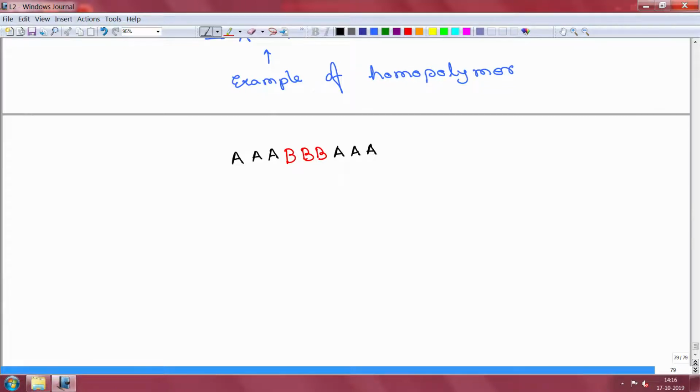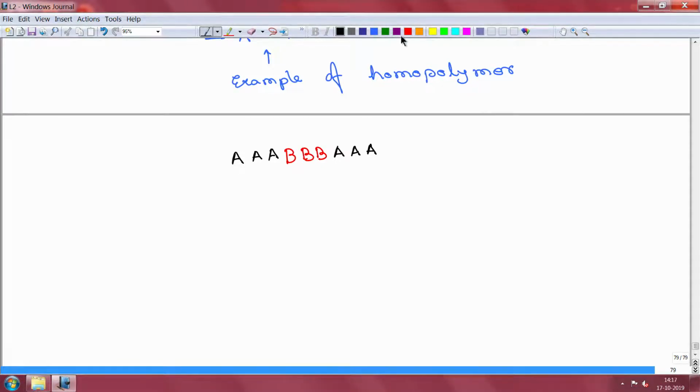Copolymers can also be of different types, random copolymers, grafted copolymers, etc. We are not going to discuss too much about that. That also takes us into the chemistry of how we should be making these polymers. That is outside of the scope of this particular course, but it is useful to know that these exist and you might need them, and if you need them, then you have to look into the specifics of how they are made.